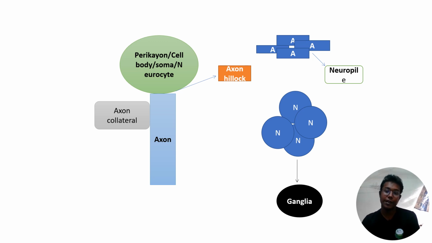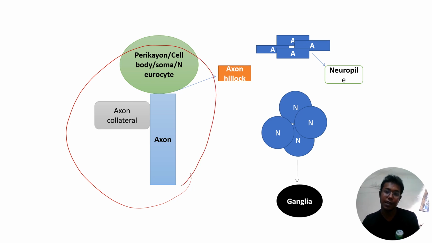This is the schematic diagram. You have to keep this diagram in mind. This is very important. This is the structure of the neuron: the cell body, where the nucleus is present. It is also called your perikaryon, cell body, soma, and neurocyte. From where the axon arises is called your axon hillock. And from the axon, the branches present are called your axon collateral. And from the cell body, small minute extensions arise, called your dendrons.